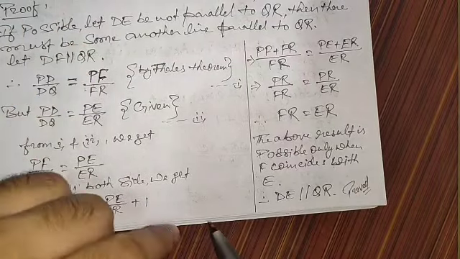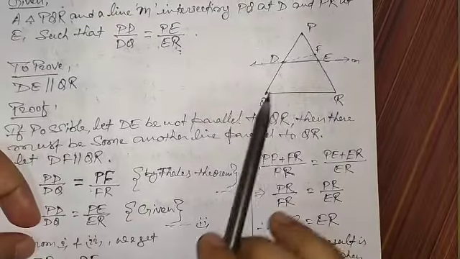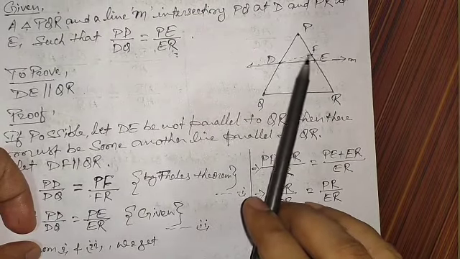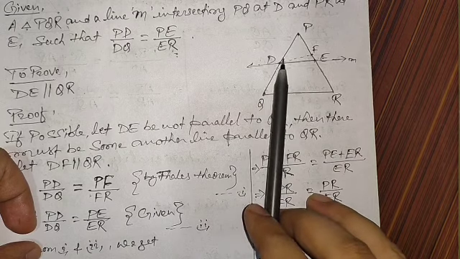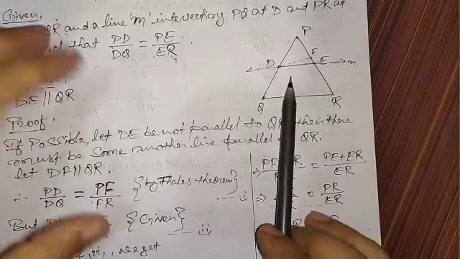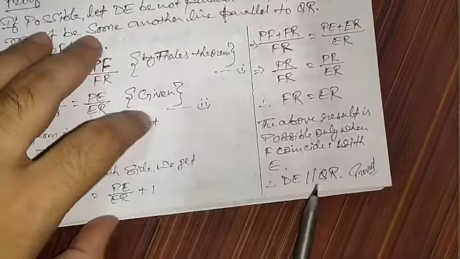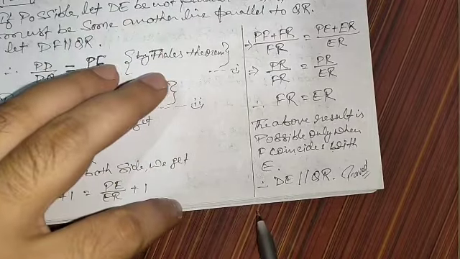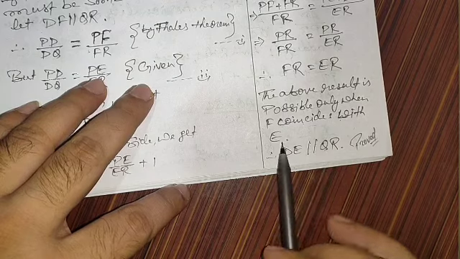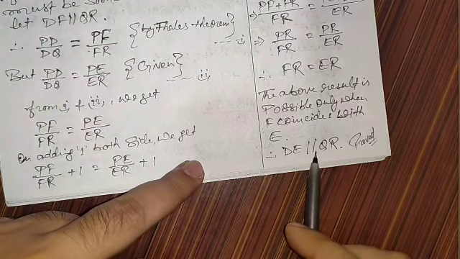So when F coincides with E, since we had earlier assumed that DF is parallel to QR, DF is going to be equal to DE. So if DF is parallel to QR, then obviously DE is also parallel to QR. That is why I wrote it directly after this, coinciding with E. Therefore we get our required result, that is DE parallel to QR.